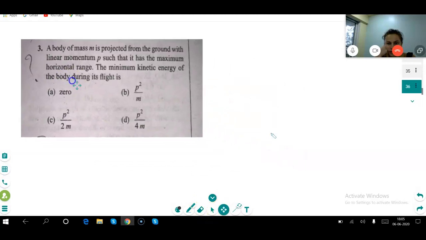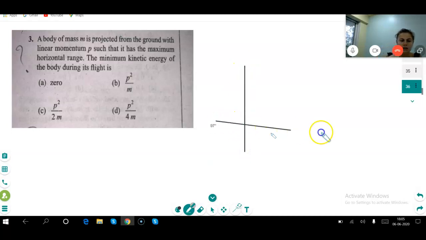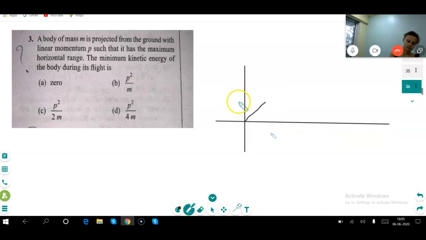See, can you just make one projectile first? Okay, this is the projectile.